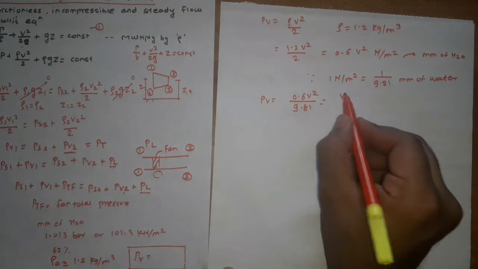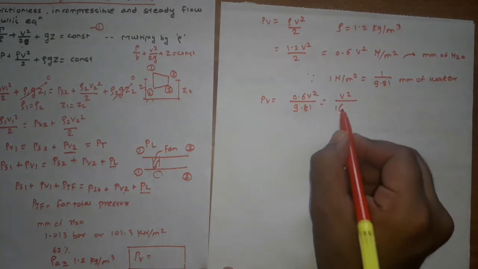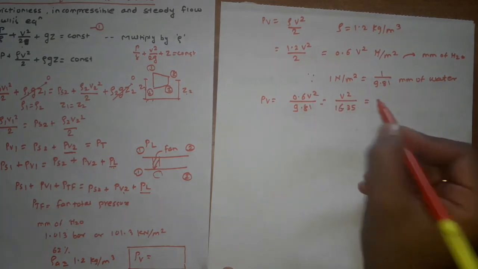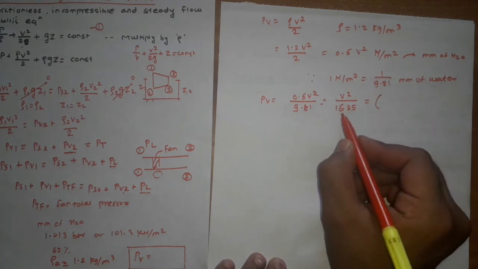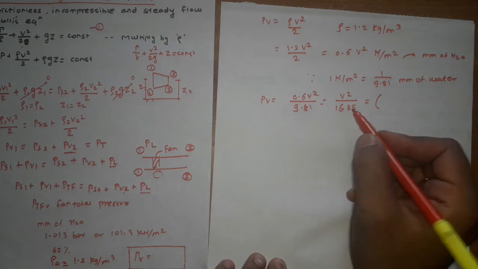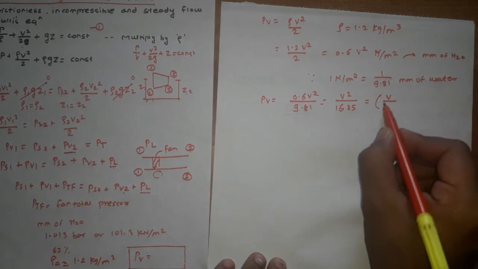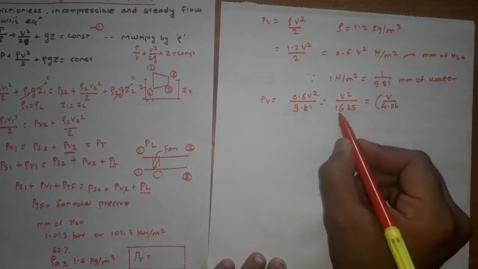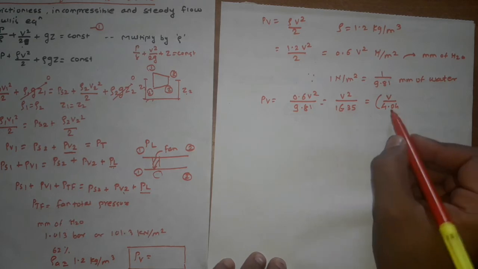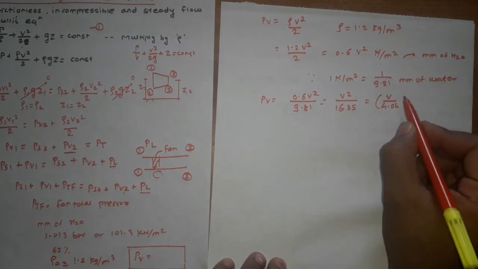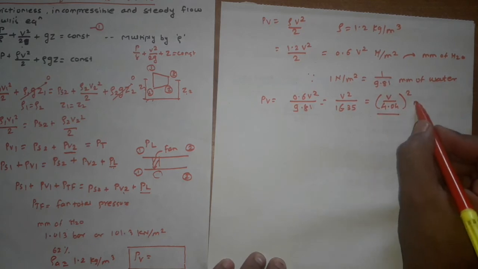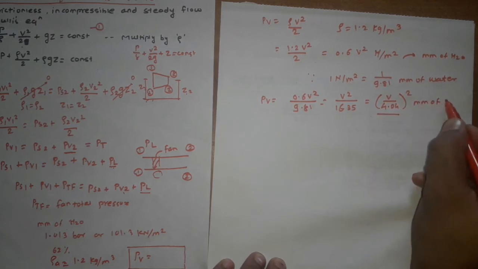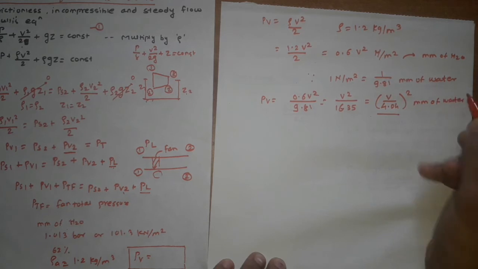So we will get V square divided by 16.35. So we can modify this equation. Take the square root of 16.35, you will get 4.04. So PV is V divided by 4.04, bracket square. The unit of this value is mm of water.